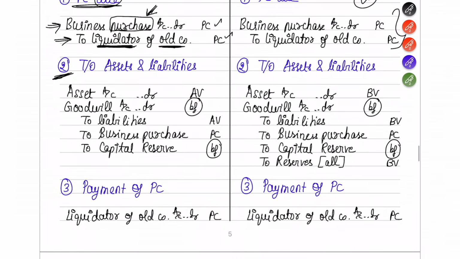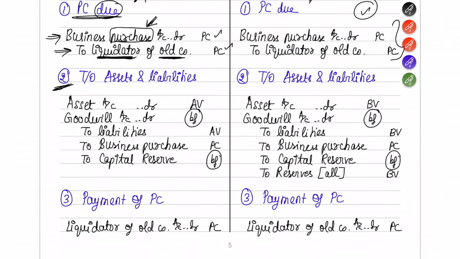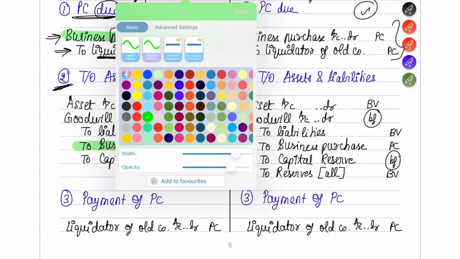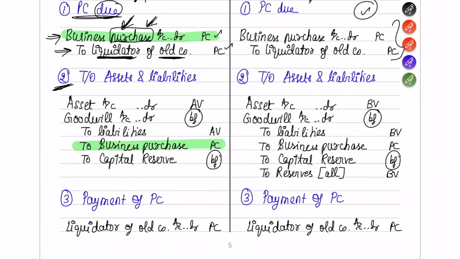So journal entry number 2, what they are saying is, first you have to give a double effect of this business purchase entry. First, let's give the double effect of this business purchase account entry. How are you going to do this business purchase? You are going to do it by acquiring the assets and liabilities of the old company. So first write assets account debit, at what value you have agreed to take it, and liabilities at what value you have agreed to take it. First make that takeover.